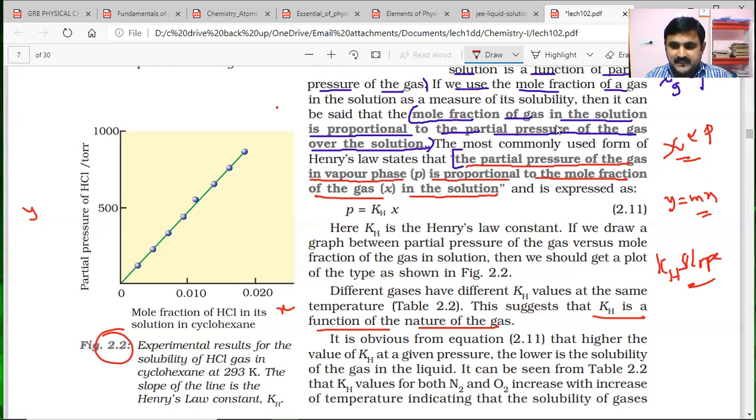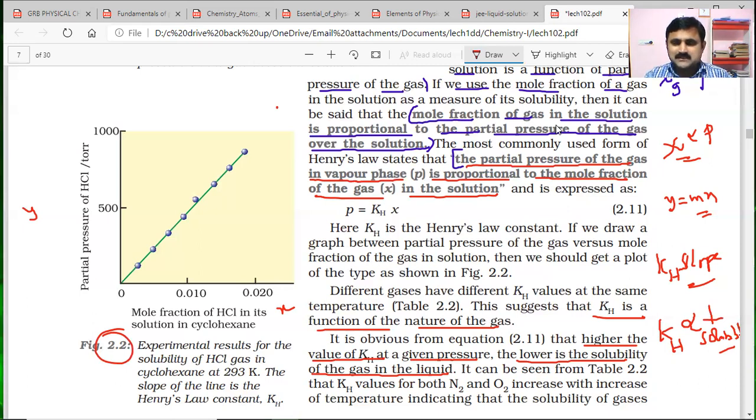So this point is most important: higher the value of KH at a given temperature, lower is the solubility of the gas in the liquid. So solubility and KH are related this way: solubility decreases when the KH value increases.